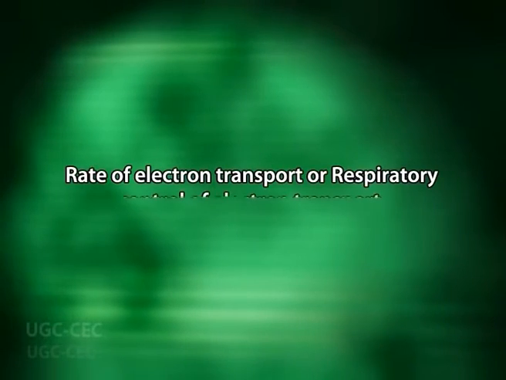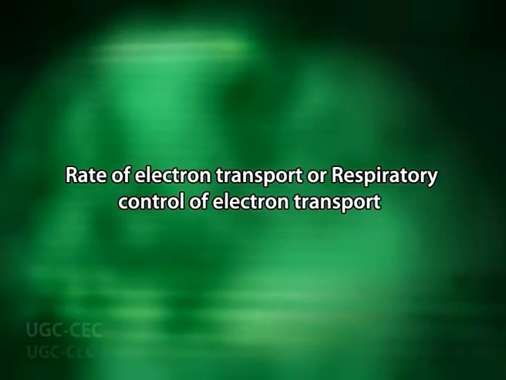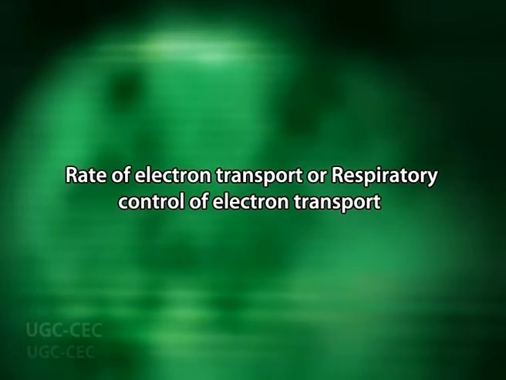Dear students, now let us talk about the rate of electron transport, or the respiratory control of electron transport. Uncouplers are known to neutralize, eliminate or flatten the electrochemical gradient across the inner mitochondrial membrane by ferrying translocated protons back into the matrix.